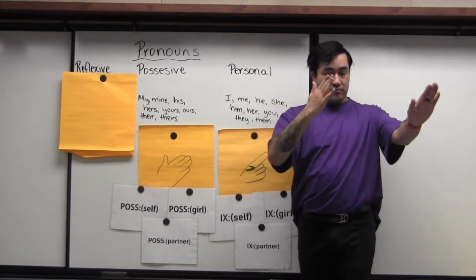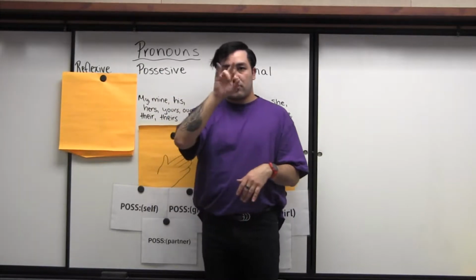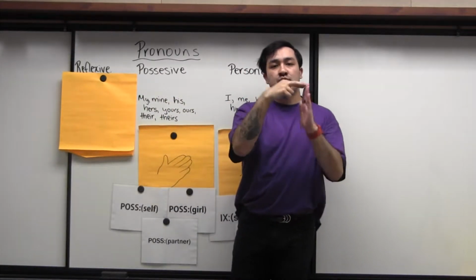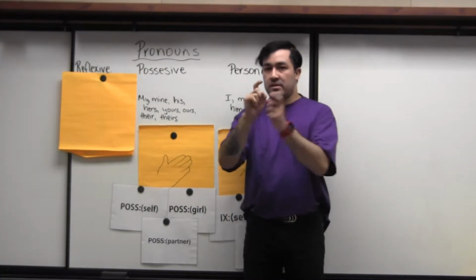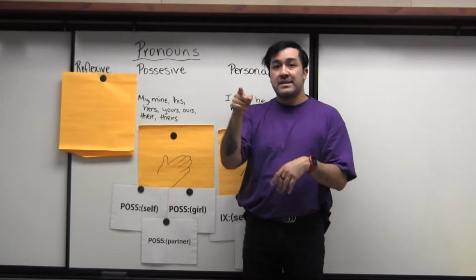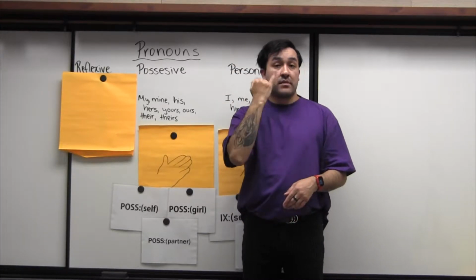Using the one hand shape. We talked about possessive, mine, hers, yours, theirs, using the open B hand shape. And so finally, we're talking about the reflexive pronouns. And so the same rules are going to apply. There's nothing really to change. The only thing that we need to change is, really, what the words are going to be.